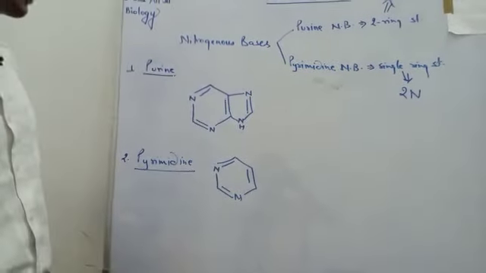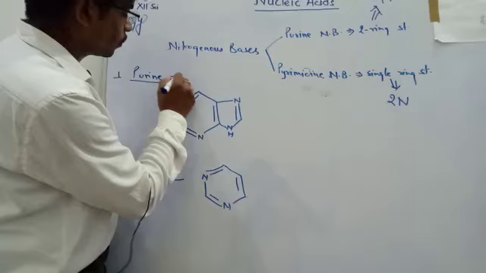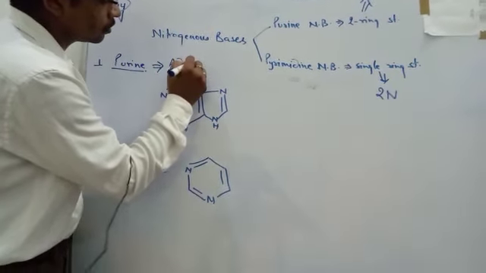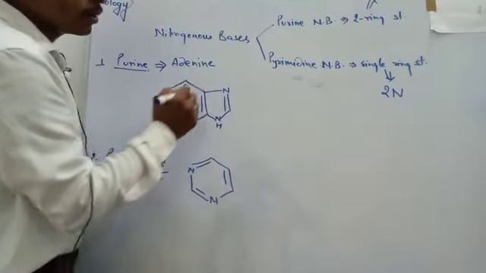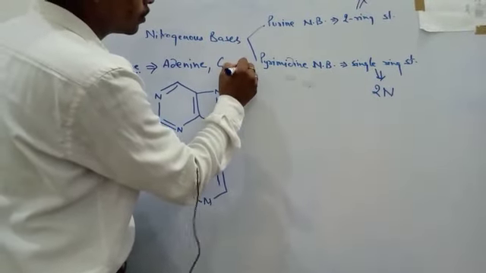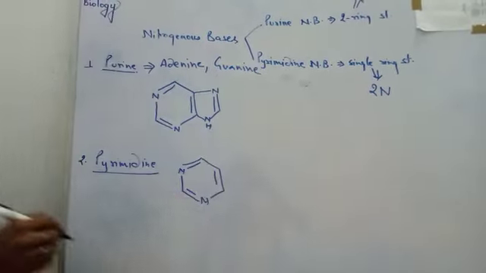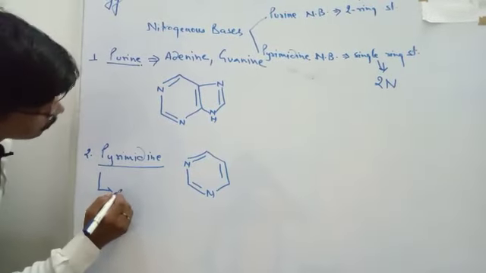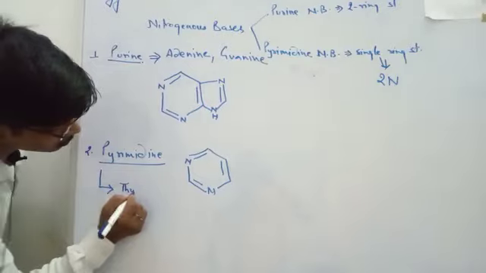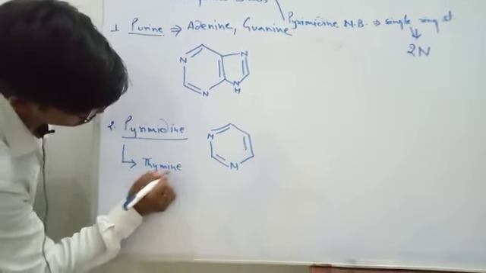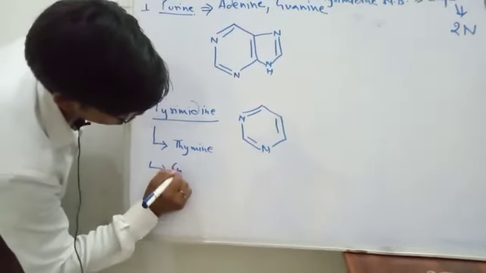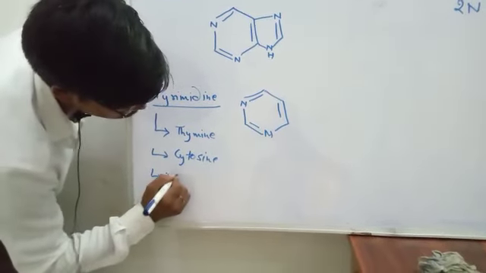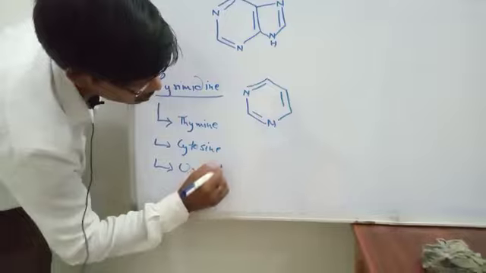Now purine consists of two nitrogenous bases, that is adenine and guanine, and pyrimidine comprises three, which are thymine, cytosine, and the third one is uracil.